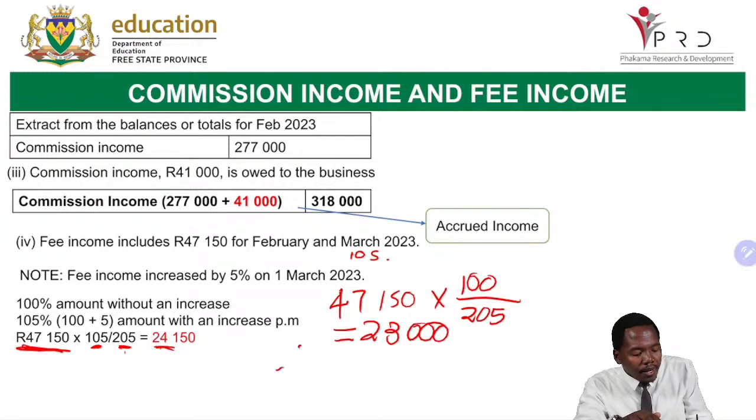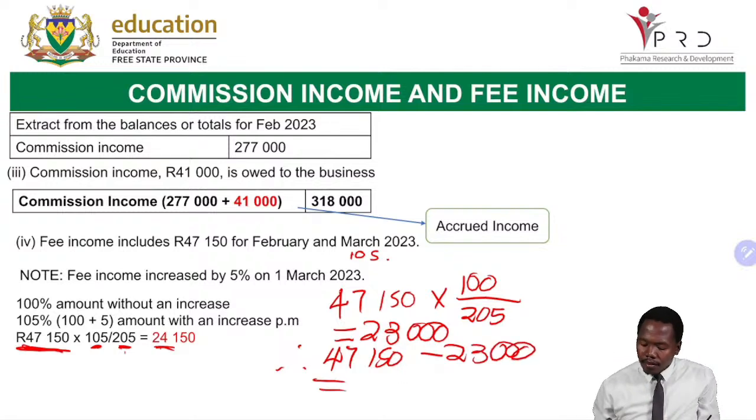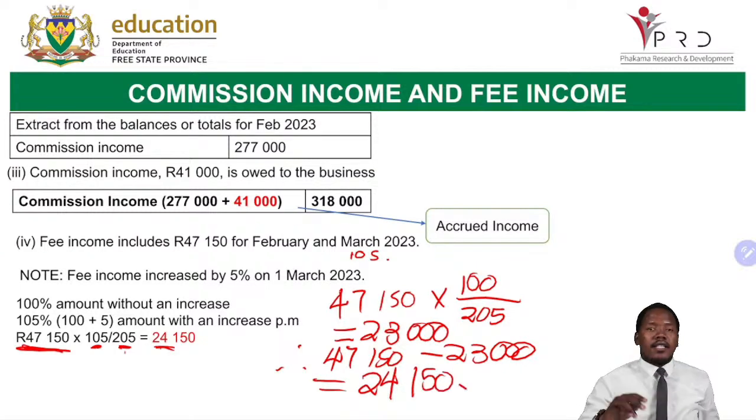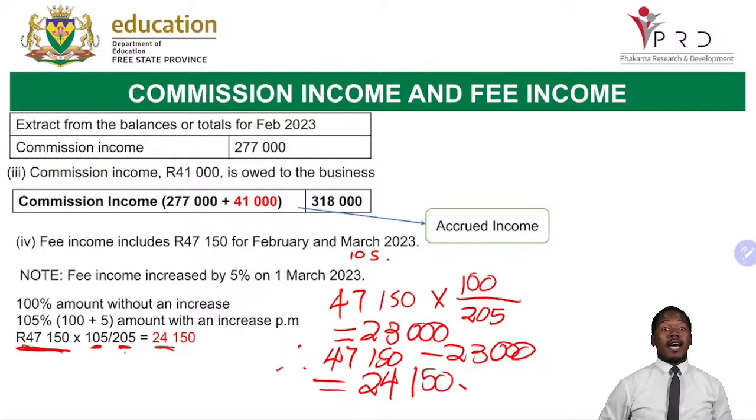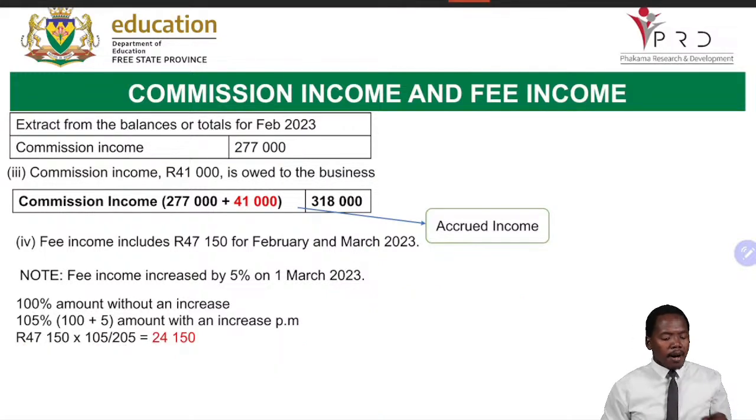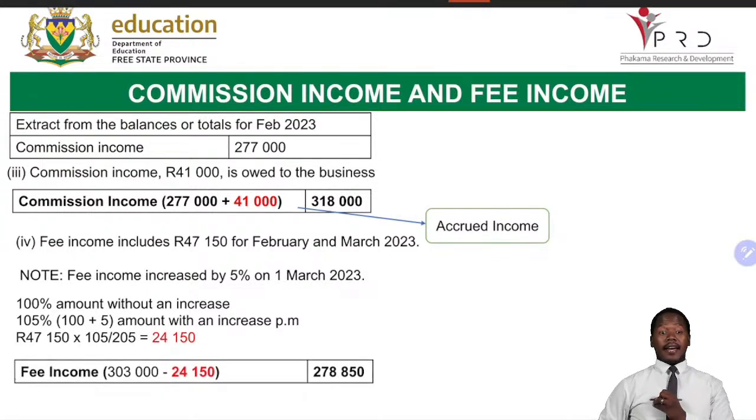Now, from the 23,000, therefore, we're going to do 47,150 minus 23,000. Then we get 24,150, which is similar to what we have done when we say 105 divided by 205 times 47,150. Okay, now I'm just going to erase here so that it becomes clear. This amount of 24,150 will be recorded like this now.